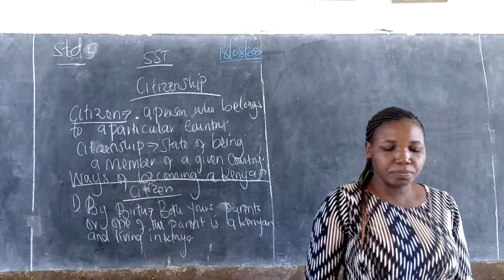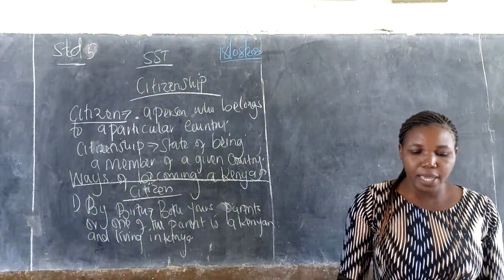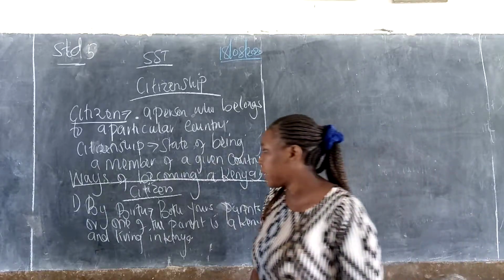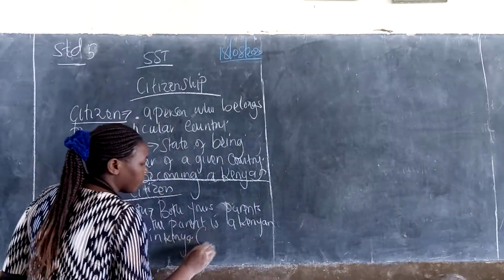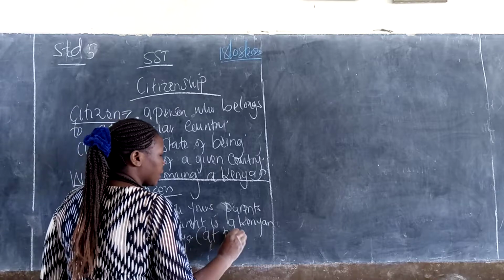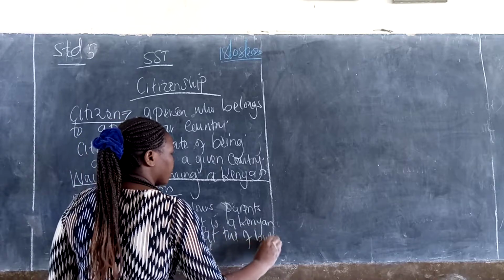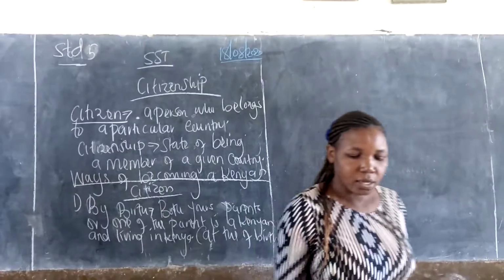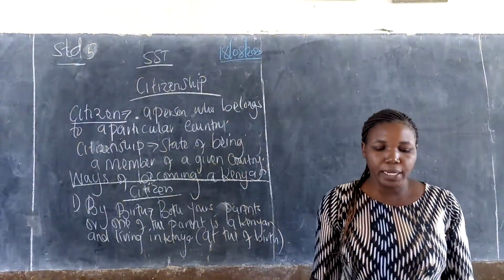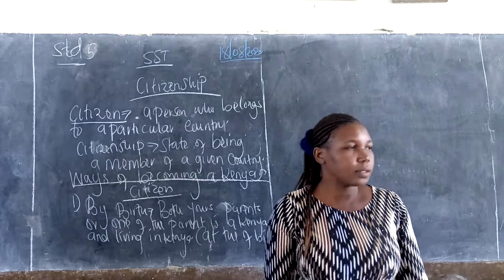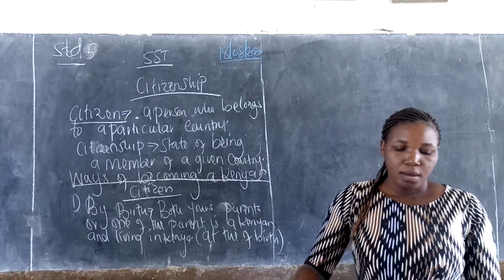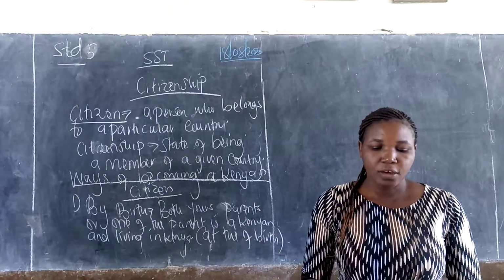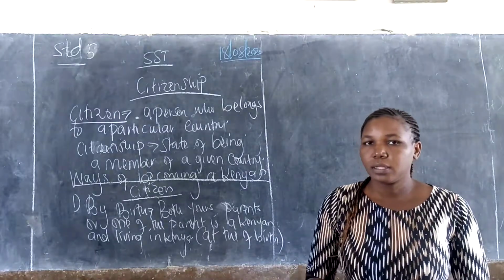A person is a citizen by birth at the time of birth. Whether or not both parents are born in Kenya, either the mother or the father of the person is a citizen.